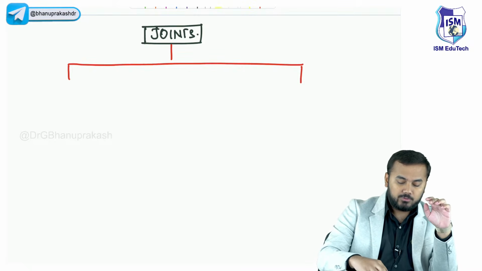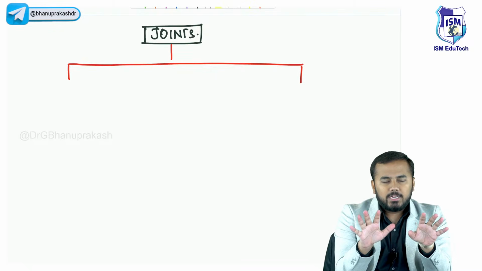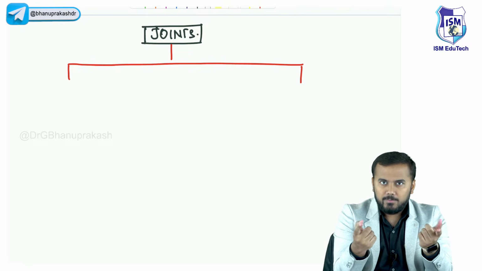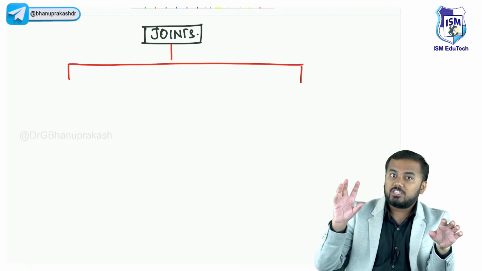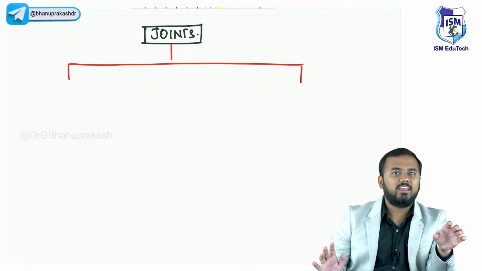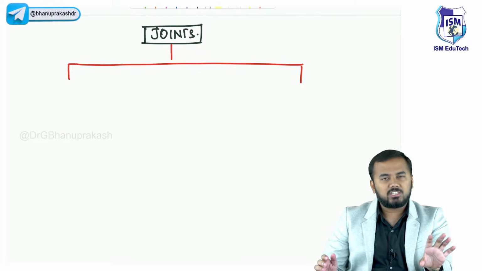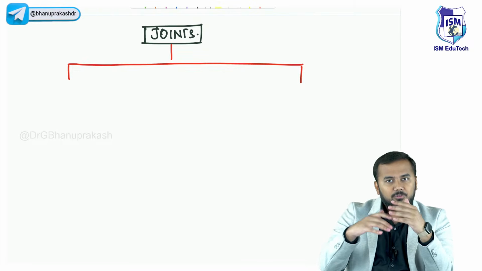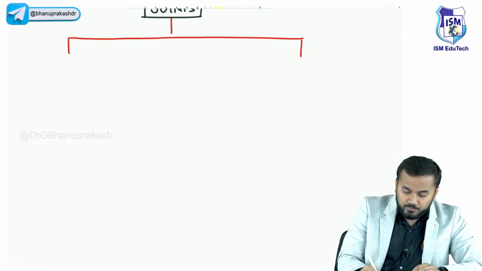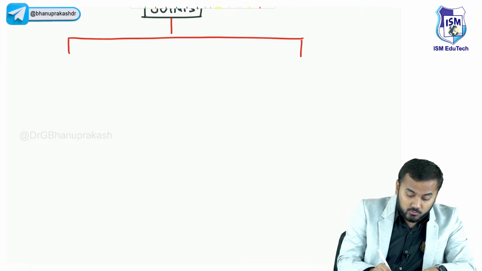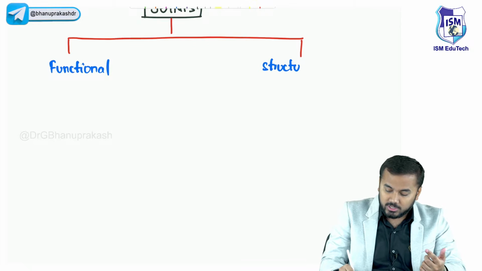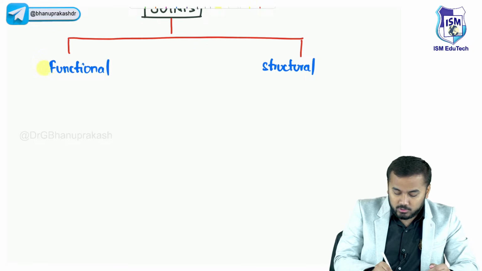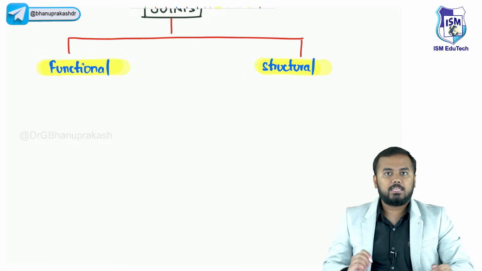Regarding these two types, what you need to know is that joints are basically classified into two types. What is the function of the joint? That is called functional classification. What is the structure of the joint? That is called structural classification. Within the functional classification there are three things. Before I discuss, let me write down whatever I've told you. So: functional classification and structural classification.